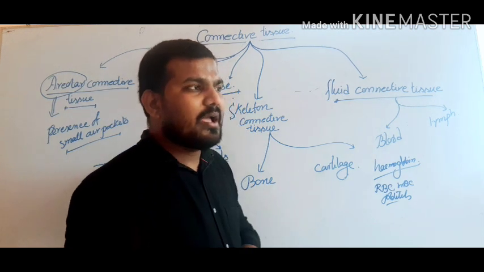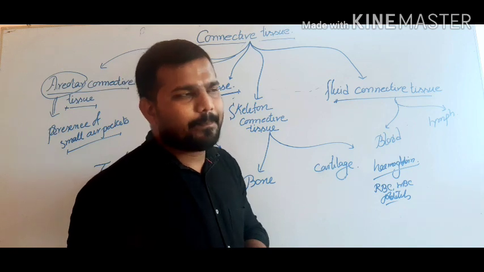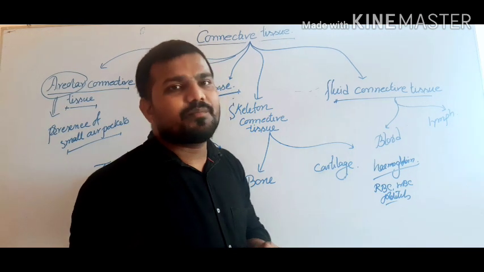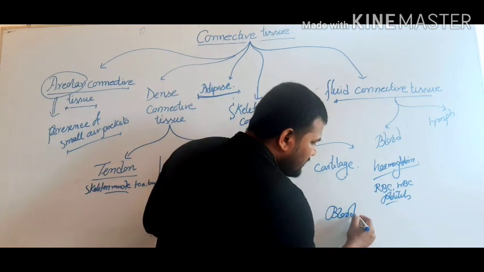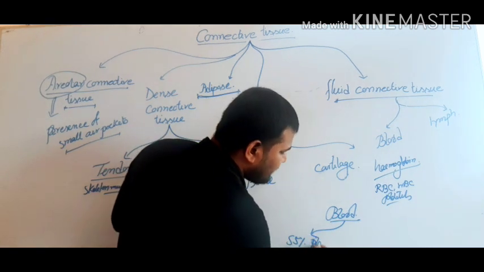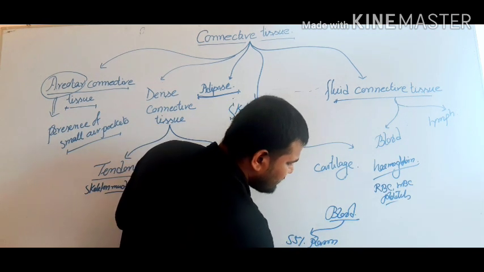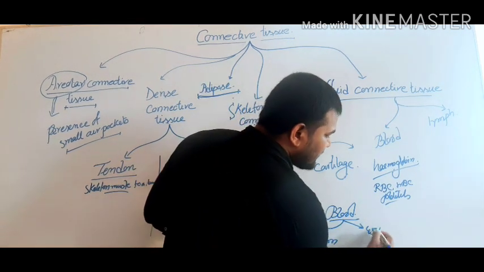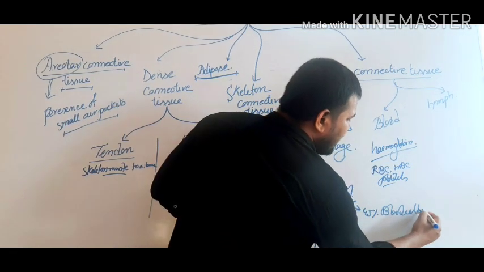Write a short note on blood. The first one, define blood. Blood is a type of fluid connective tissue, because when we observe the components of blood, almost 55% is plasma or fluid. These are liquid in nature. That's why it is a fluid connective tissue. And the other 45% is blood cells, also known as hemocytes.